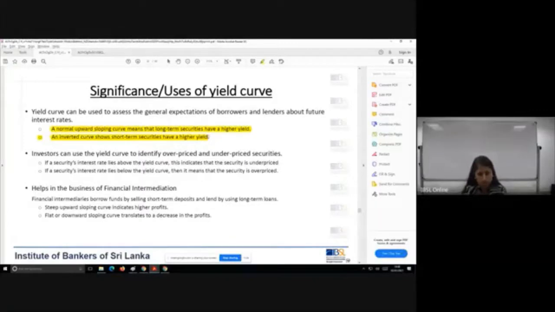Now, if you are of the view that in the future the market is going to pick up, but you see the yield curve is a downward sloping curve, or you don't even have to see the yield curve. If you see in the market that a short-term security has a higher interest rate than a long-term security, that should ring a bell in you, saying the long term has a very low interest rate, but the short-term product has a higher interest rate.